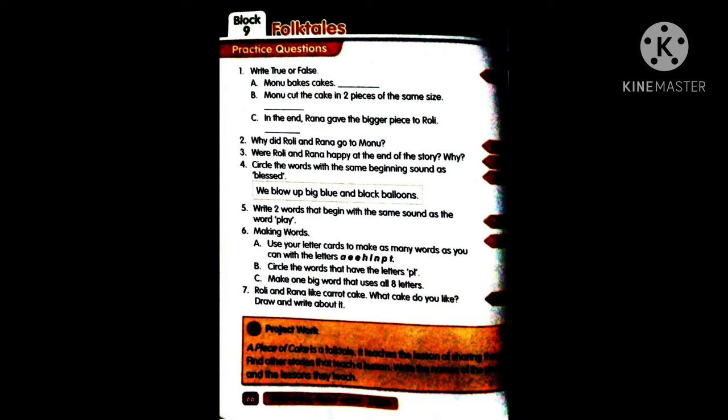Hello kids, now we completed our ninth block. So let us write the PQs for the ninth block. The practice questions from page number 66.